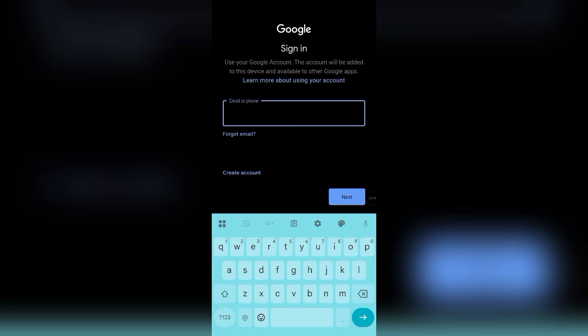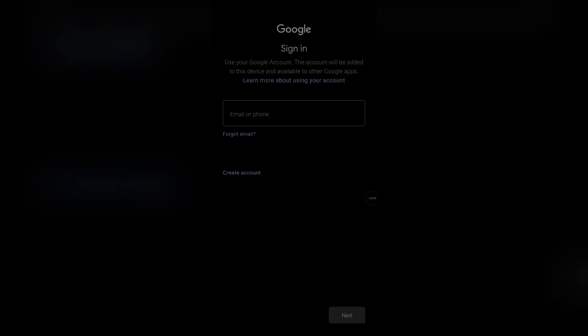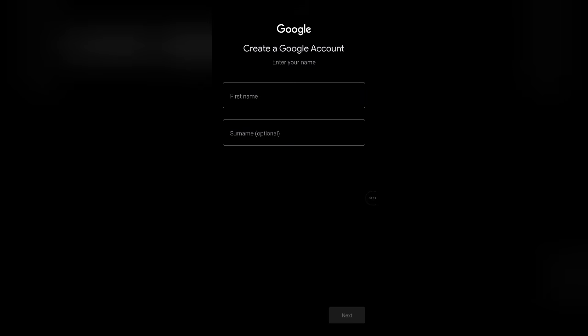Right here you can see forgot email and create account. So go ahead and create account. This will be the second account I'm creating on this particular device. What I'm going to do here is select for personal use. Take note of that. For personal use, you come here and input your first name. Make sure you input this name as it is on your NIN, on your driver's license, and maybe on your international passport. I have my reasons for that.